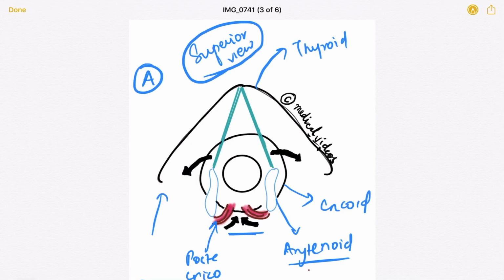Basically this will contract, so it's like a lever. This is the lever. Fine. If this end is going this side, obviously this end will move this side. Fine. And same with this. If this posterior end is moving towards the medial side, then the anterior end will move outward.